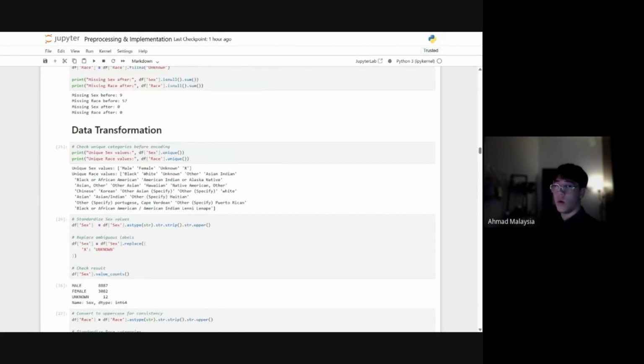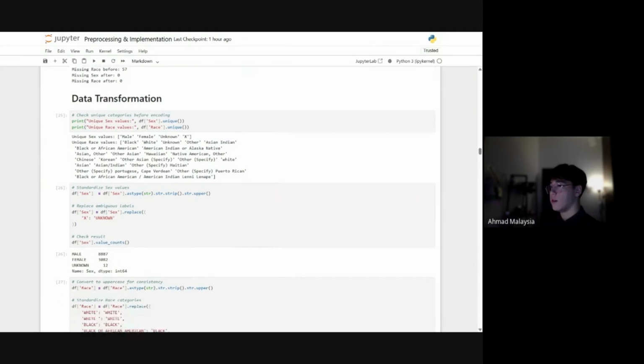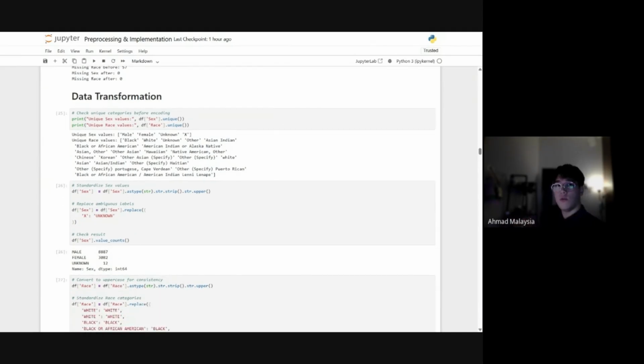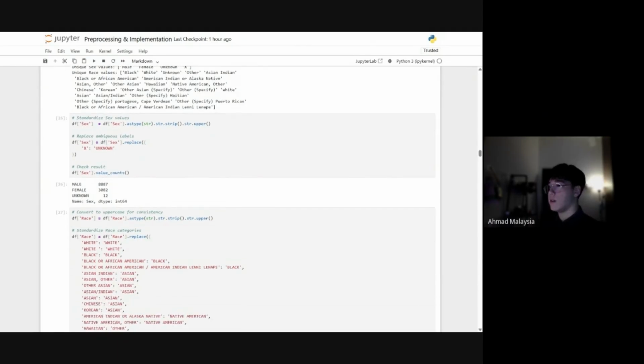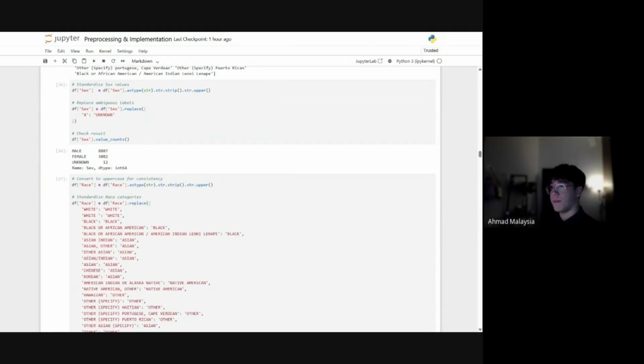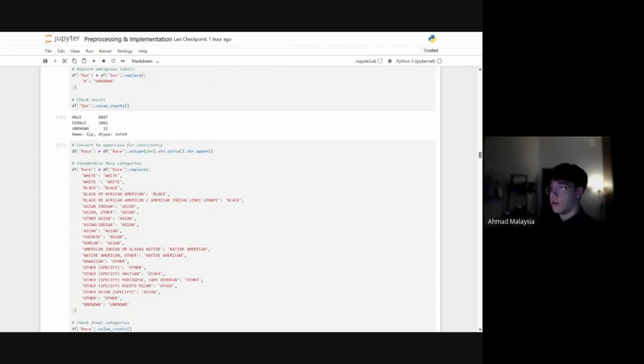So I will be applying one hot encoding to sex and race, so we can convert them from categories into numbers that the models can understand. So I set unique sex values and unique race values. Sorry, I search for them, and then I will standardize the sex, and replace anything that is like X with unknown. So the three sexes would be male, female, or unknown.